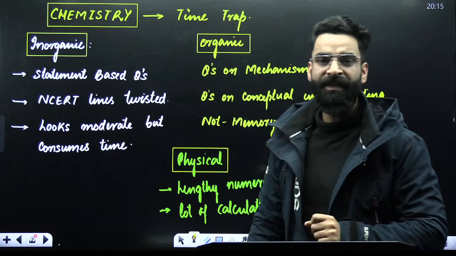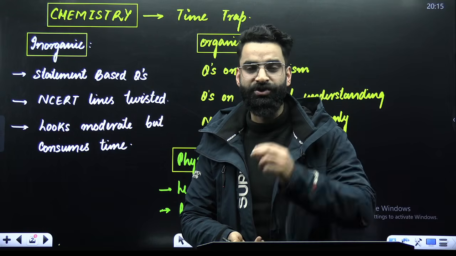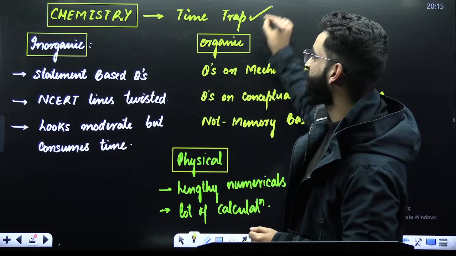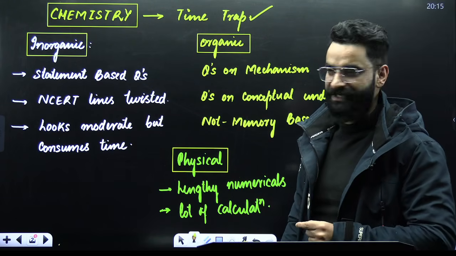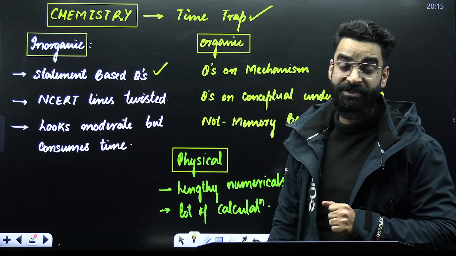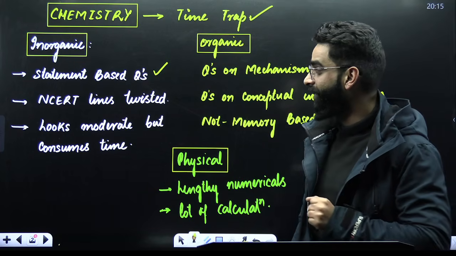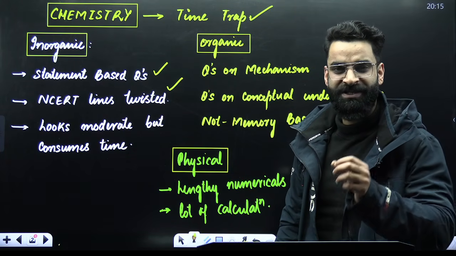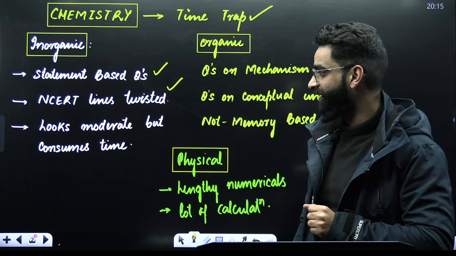If you look at chemistry, it is the favorite of the JEE students. They used to start with chemistry first, but this year, chemistry was a time trap, my dear students. What is meant by time trap? If I talk about inorganic chemistry, there were a lot of statement based questions. And if statement based questions are asked in your examination, it takes a lot of time to solve them. Number one. Number two, NCERT lines were twisted. Questions were from NCERT, but the lines were twisted when it comes to inorganic chemistry, right?